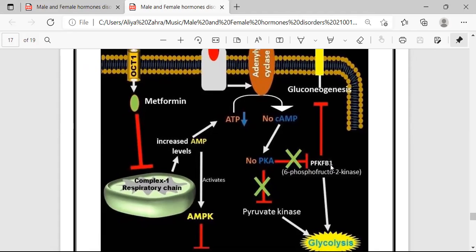These changes activate adenosine monophosphate-activated protein kinase, meaning AMPK, an enzyme that plays an important role in the regulation of glucose metabolism.